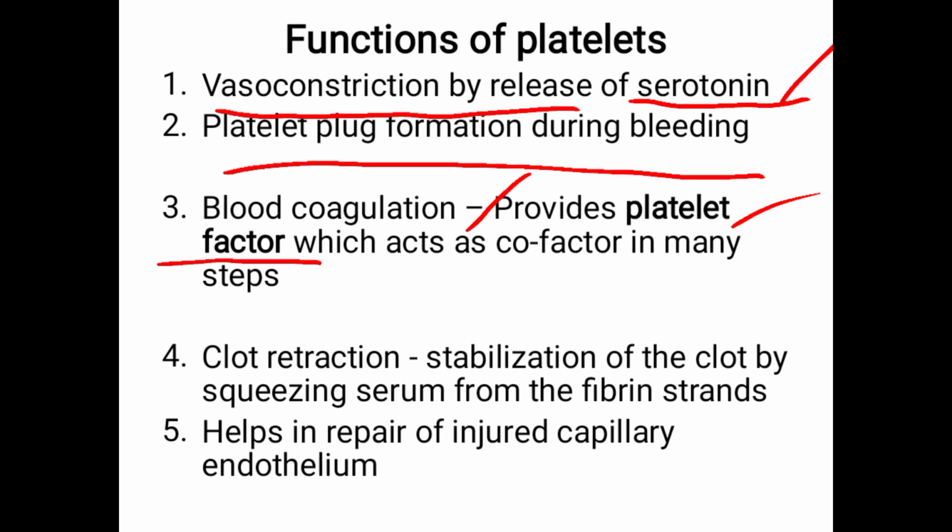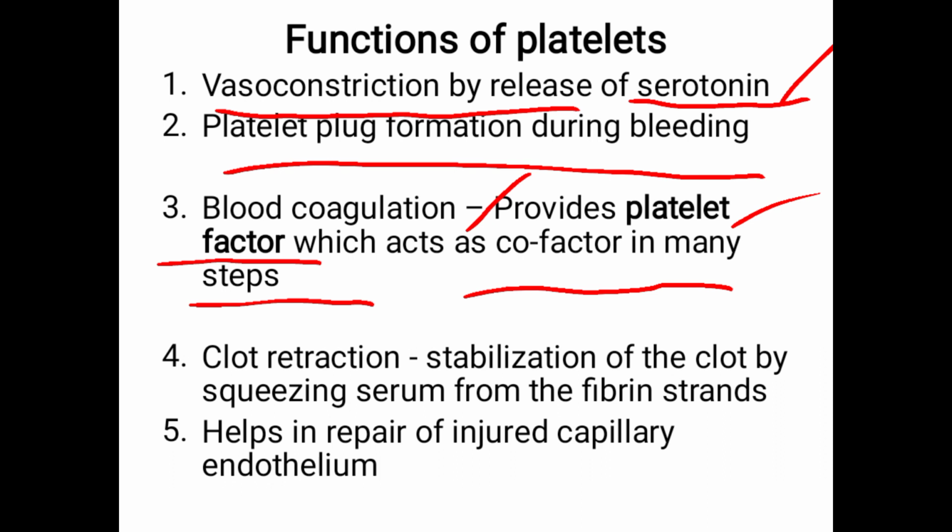That will help in the activation of many steps. Blood coagulation takes place in different steps, and these platelet factors act as cofactors in activating these steps. So the blood coagulation will take place.